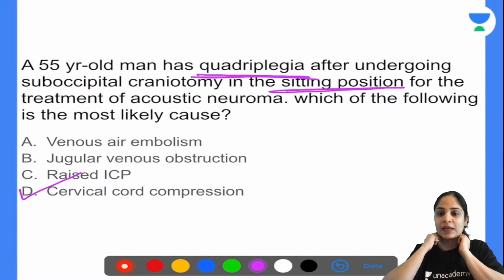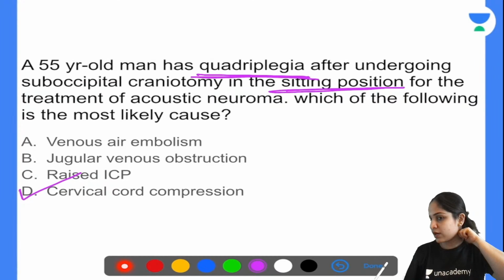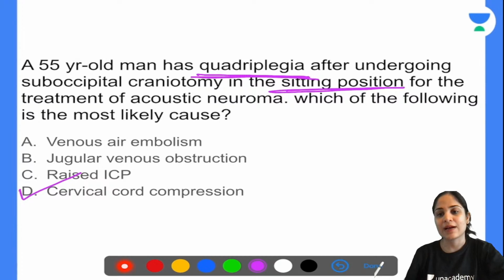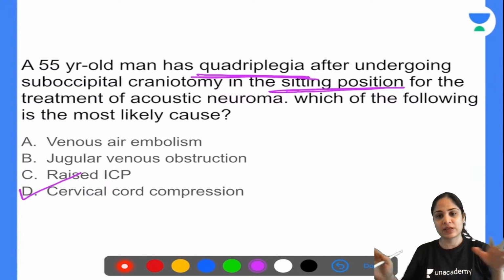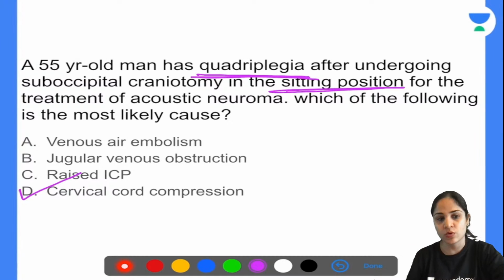Now there you are doing a suboccipital craniotomy. So basically, your head must have been in the flexed position, and as a result of this, your cervical cord must have been stretched. So excessive stretching of the cervical cord, or direct injury to the cervical cord, could have caused this quadriplegia in the patient. So look at what the symptoms of the patient are and then go for the answer.